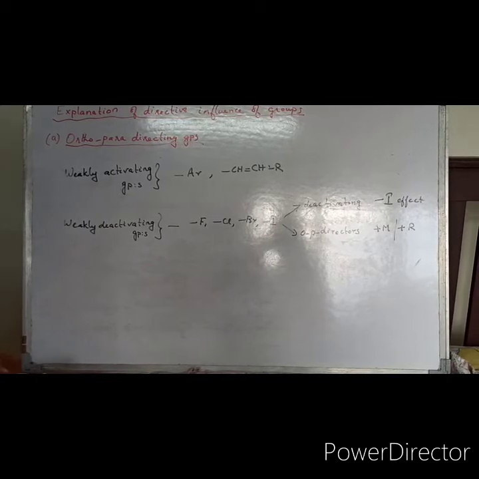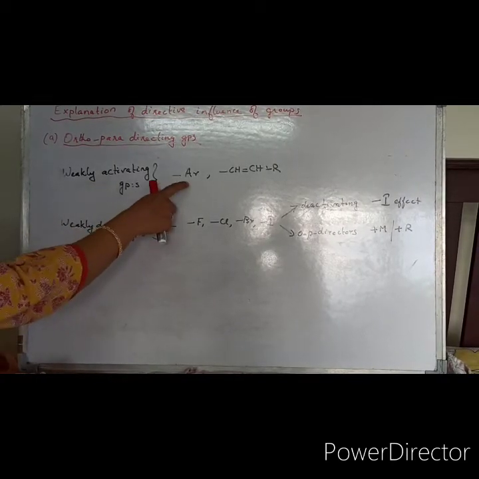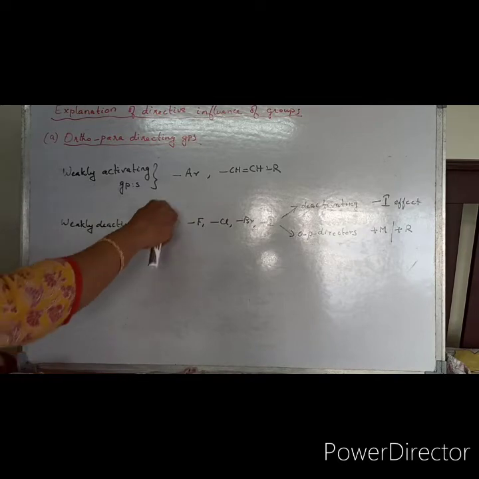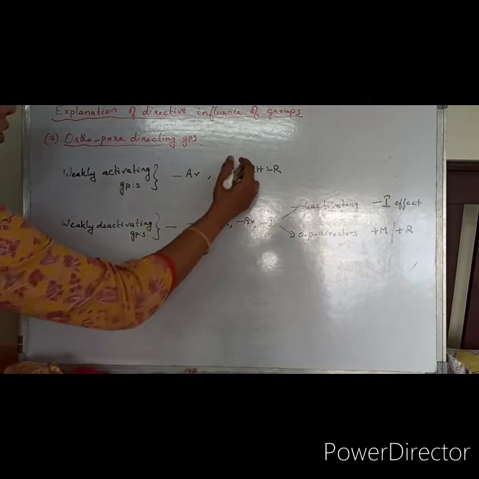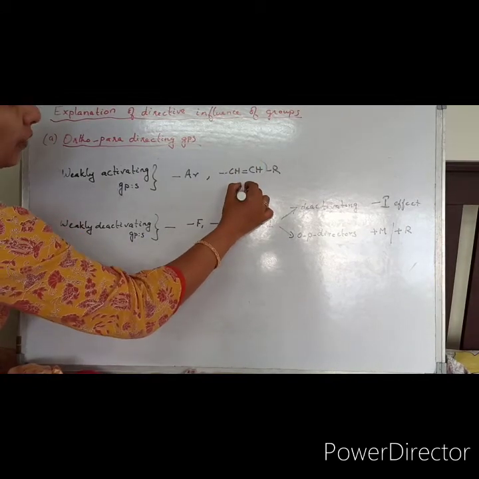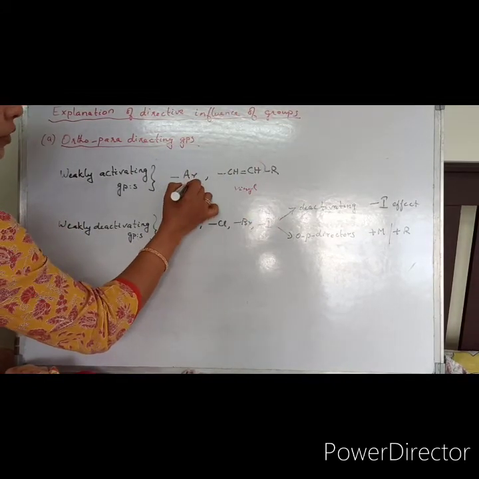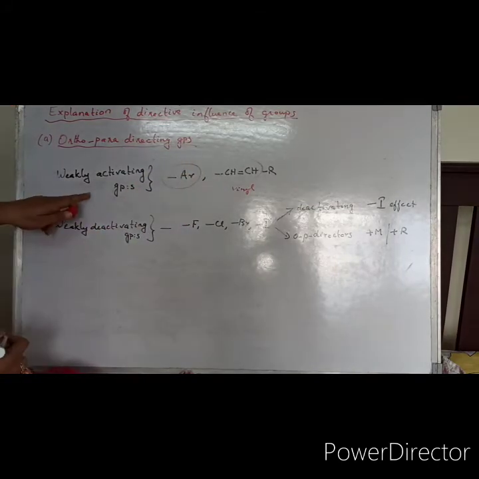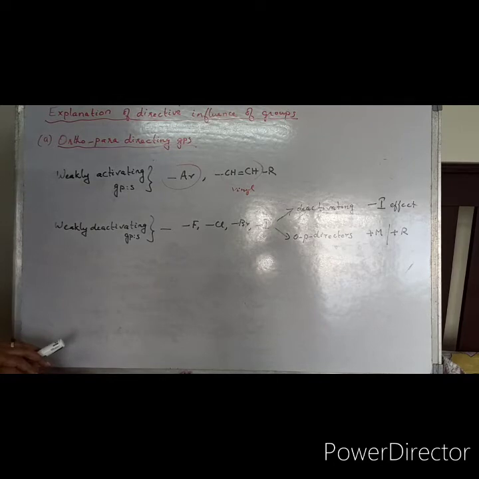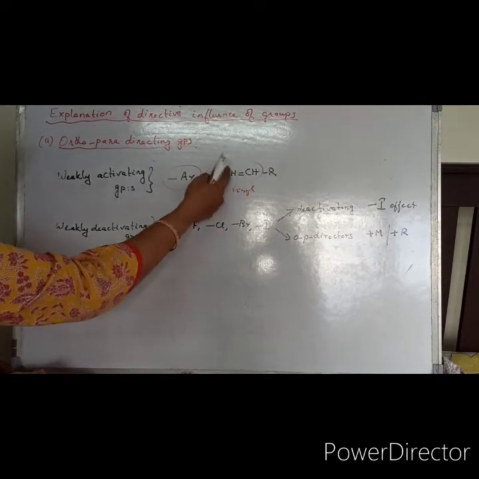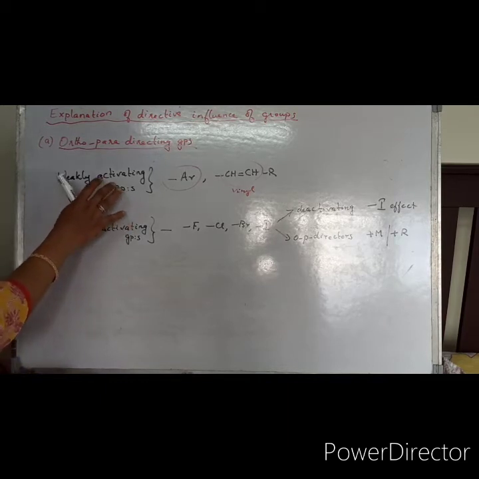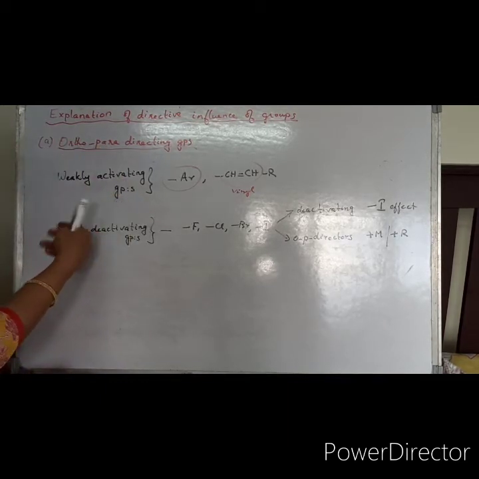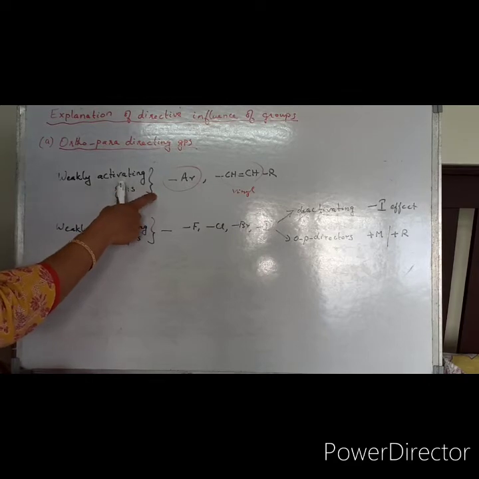Weakly activating groups like the alkyl group, aryl group, and vinyl group. This double bond CH group is called the vinyl group. So the phenyl ring, the aryl groups, are called weakly activating groups. They can either withdraw electron density from the ring, or donate this pi bond into the ring. Both things will be happening. But however, they are slightly more electron donating than withdrawing. So that is why they are ortho-para directing in nature.